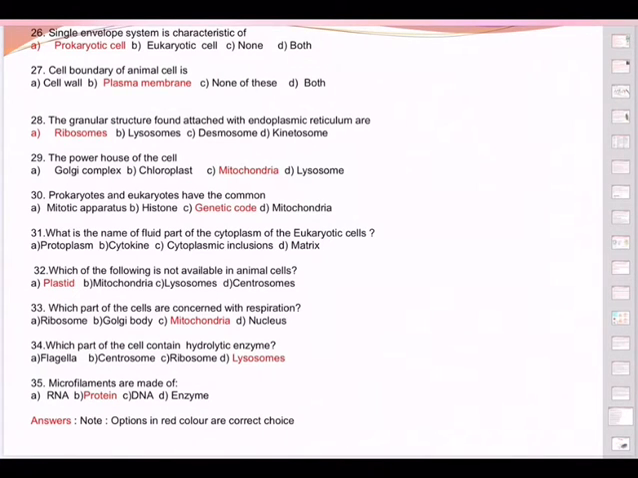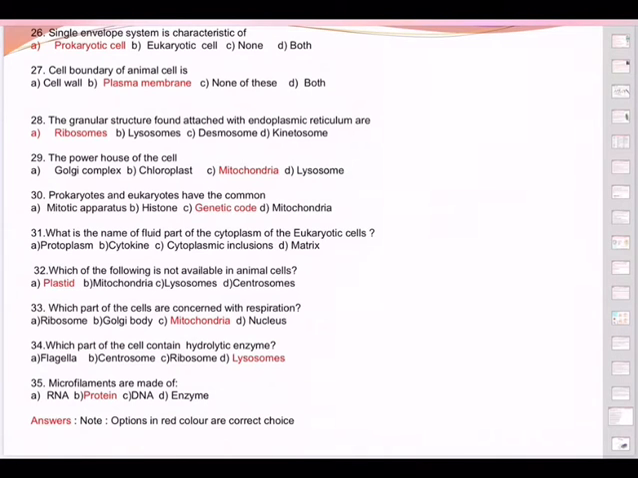Lysosomes. And if you recollect from your memory, in my last session I said lysosomes are suicidal bags of the cell. So, since they are suicidal bags of the cell, naturally they are responsible for the hydrolytic function, and hydrolytic enzymes will have to be present in lysosomes.